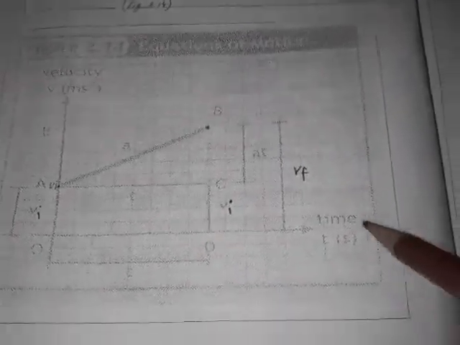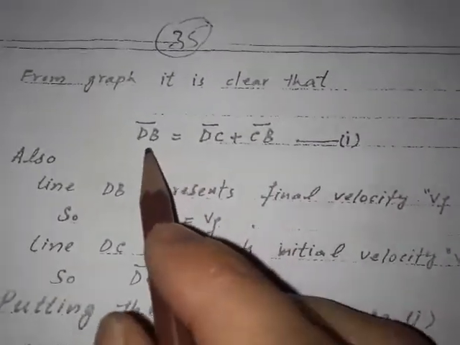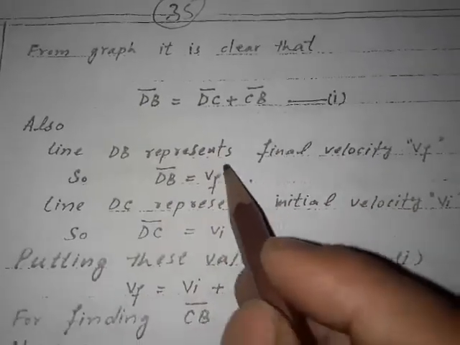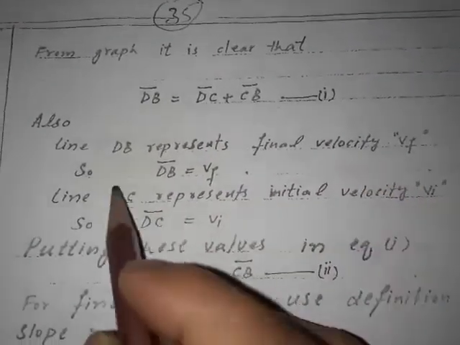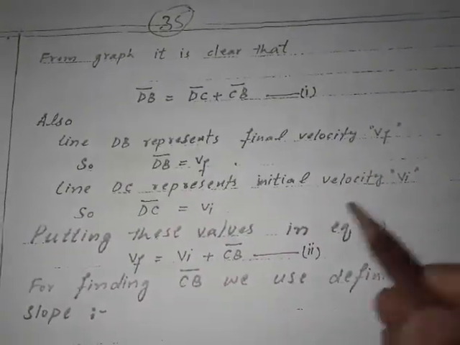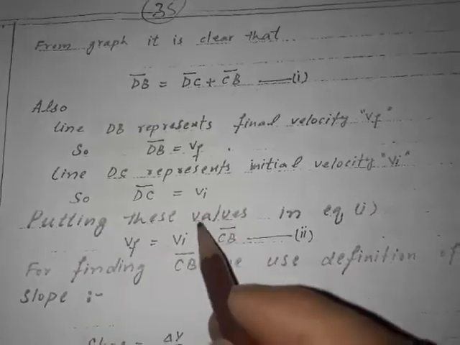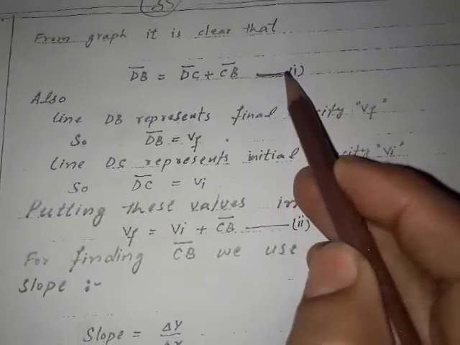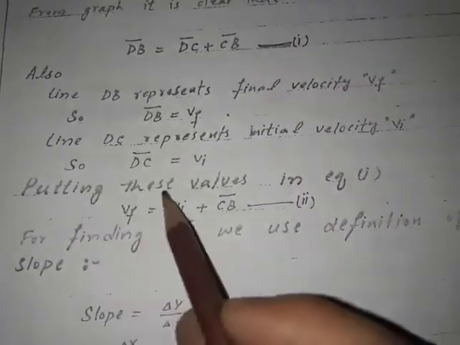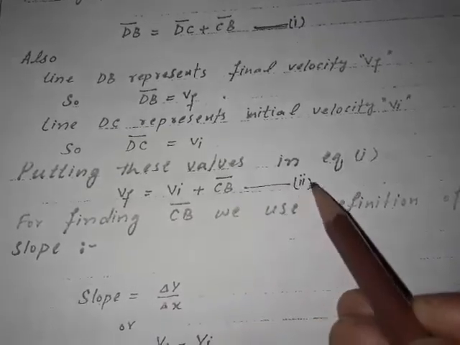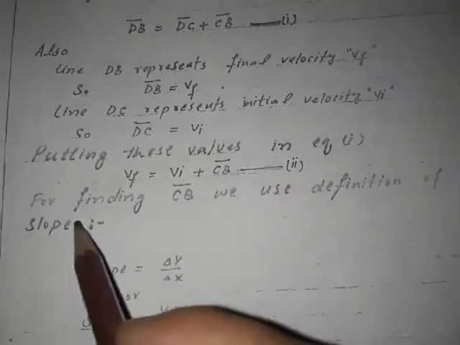This is the diagrammatic and the graphical representation. From the graph it is clear that DB is equal to DC plus CB. Also line DB represents final velocity Vf, so DB is equal to Vf. Line DC represents initial velocity Vi, so DC is equal to Vi. Putting these values in equation number 1, give this equation number 1 with the help of the black marker. Putting these values in equation number 1, Vf is equal to Vi plus CB. Give this equation number 2 with the help of black marker.